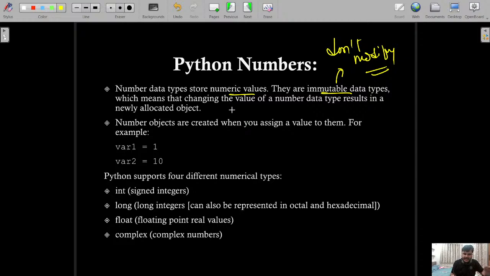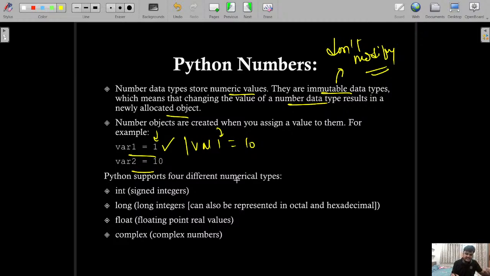So number data types in Python are immutable, which means that changing the value of a number data type is going to result in a newly allocated object. If you write variable1 = 1, that is fine. But if you want to give it 10, or use different numbers, then you have to create a different variable. If you assign var1 = 10, it is a different object. It doesn't mean that 1 is updated with 10, just like in C. It's not like that here.